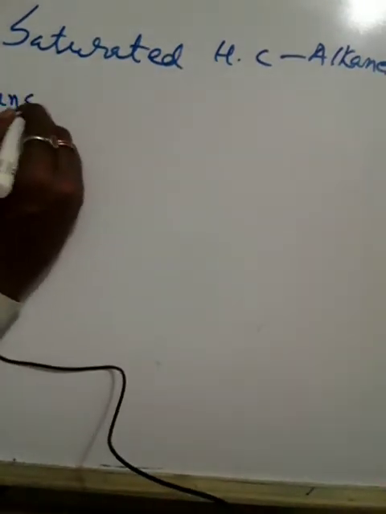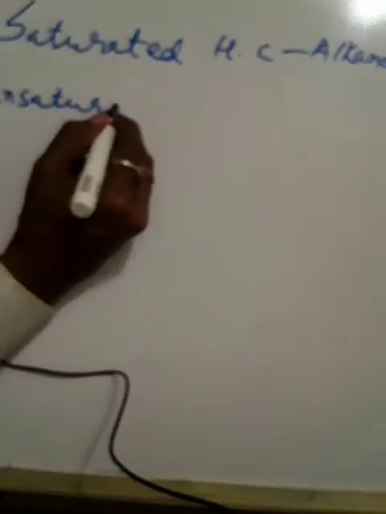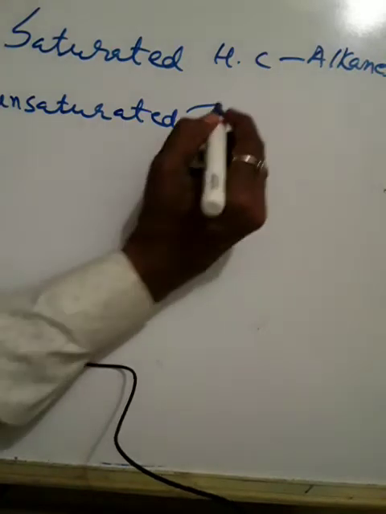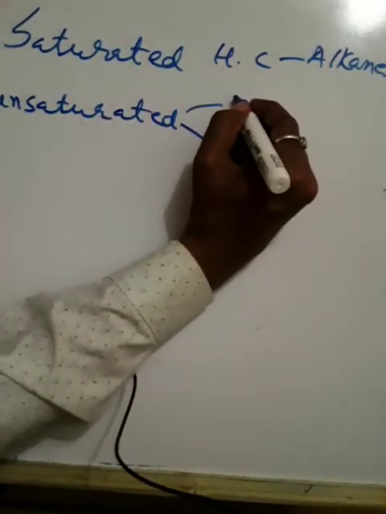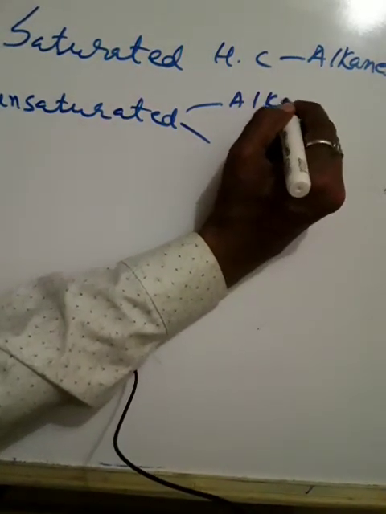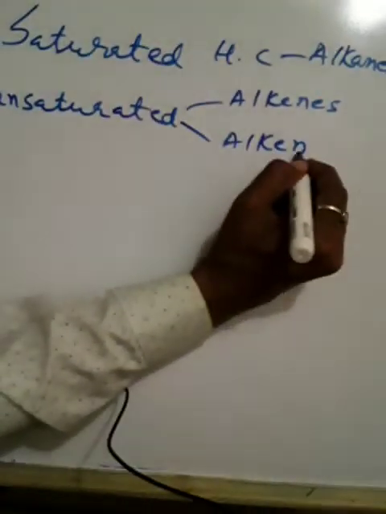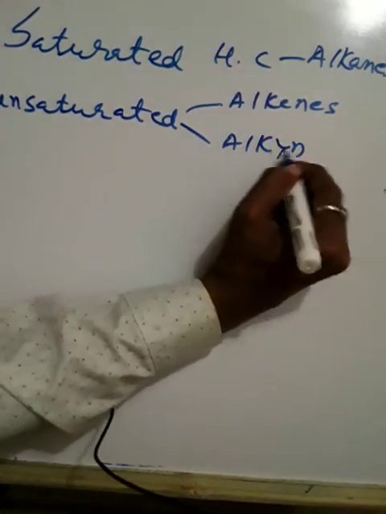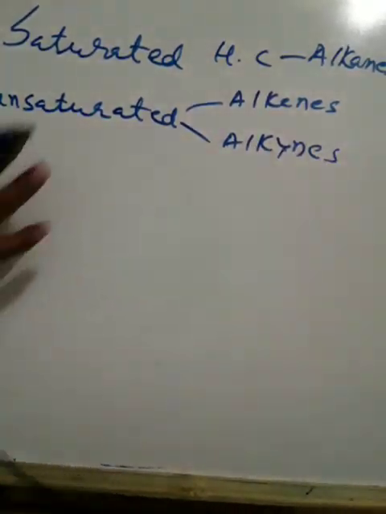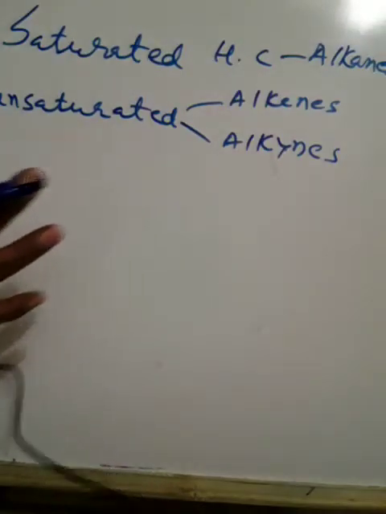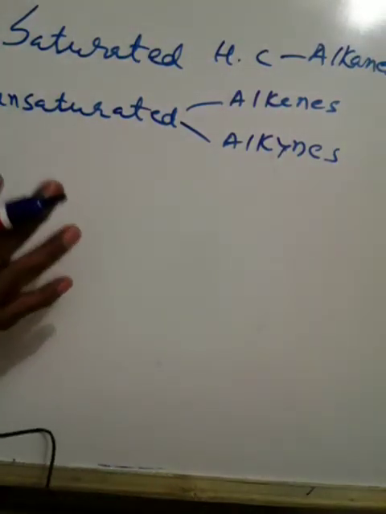Unsaturated hydrocarbons are of two types. What are they? Alkenes and alkynes. So based on carbon atom bonding, we divide them as saturated, alkanes, and unsaturated, alkenes and alkynes. So this is about the structure of carbon.